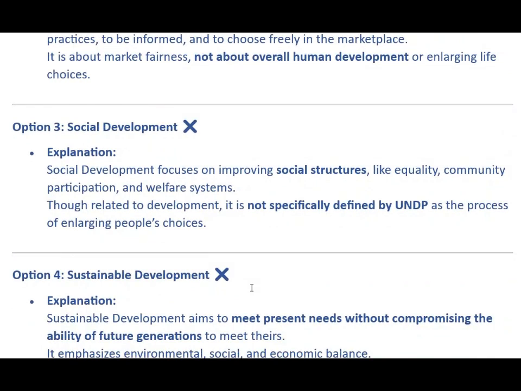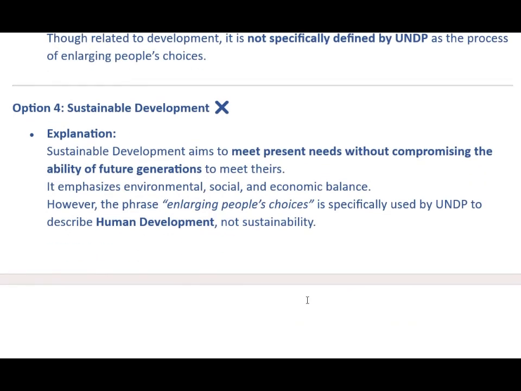Next one, social development. Social development focuses on improving social structures like equality, community participation and welfare systems. And sustainable development aims to meet present needs without compromising the ability of future generations. It emphasizes environmental, social and economic balance. However, the phrase enlarging people's choices is specifically used by UNDP to describe human development, not sustainability.